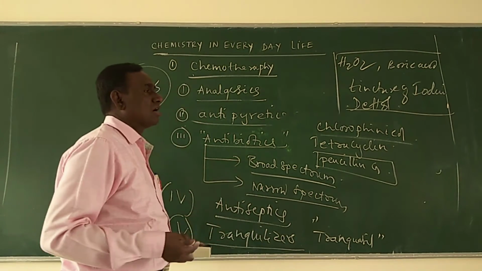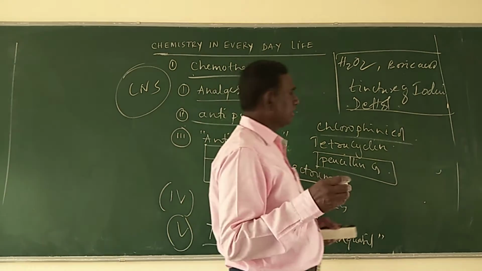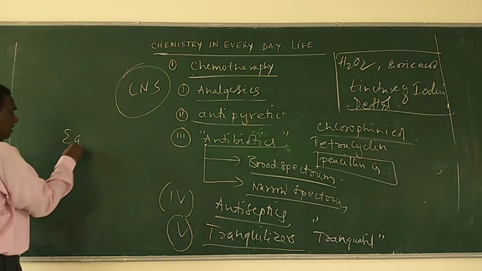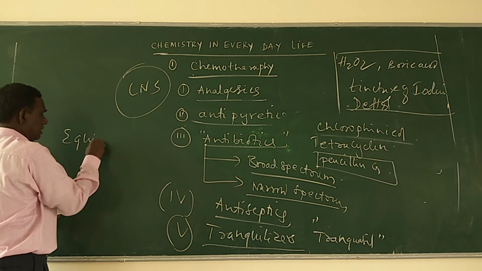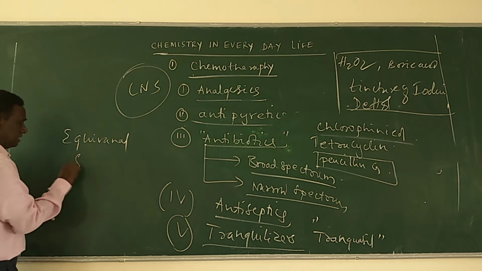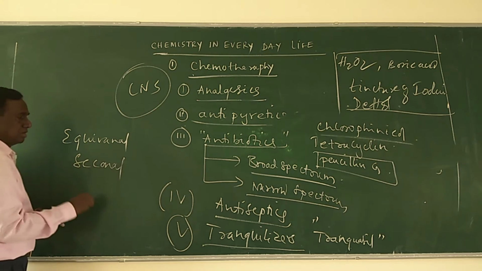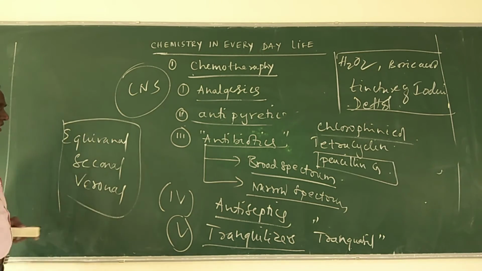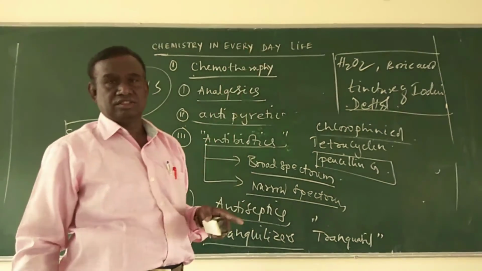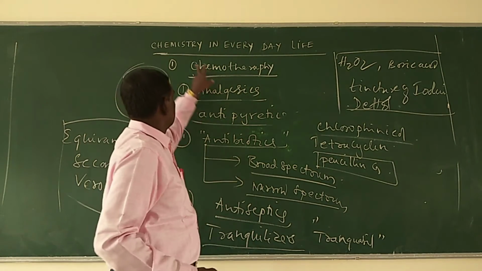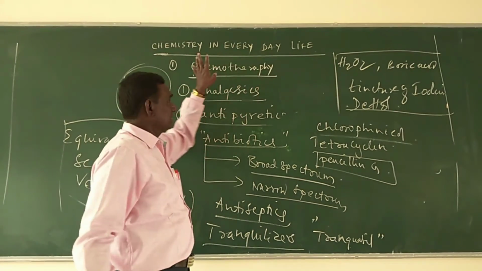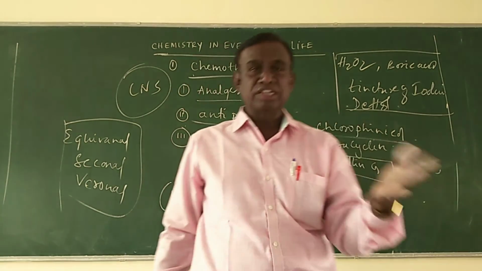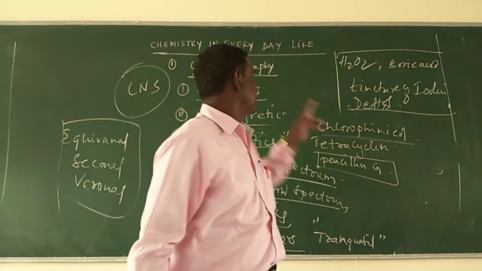And of course, examples are Equinol, Seconal, Veronal, etc. These are the substances which act as tranquilizers. So therefore, what is meant by chemotherapy? Chemotherapy is a method of curing diseases by using chemical substances. This process is called chemotherapy.